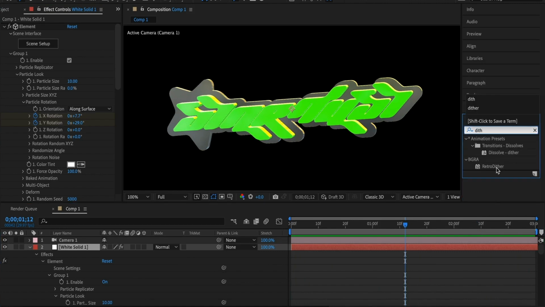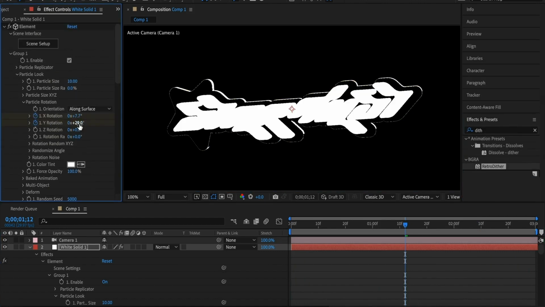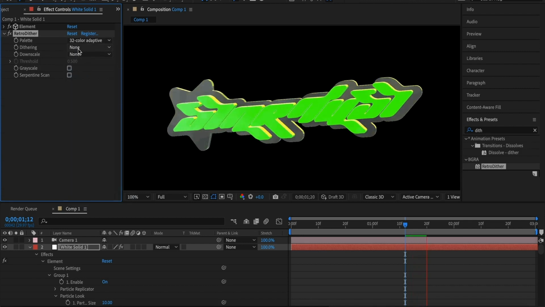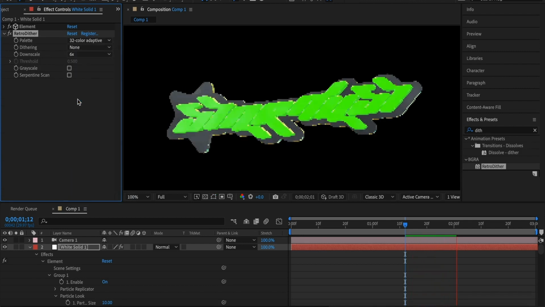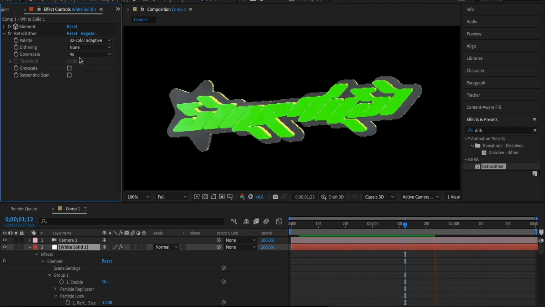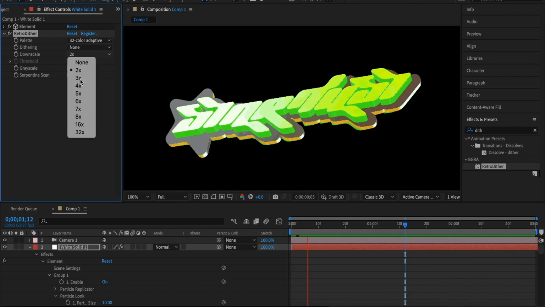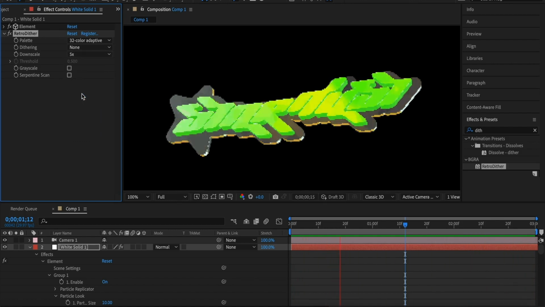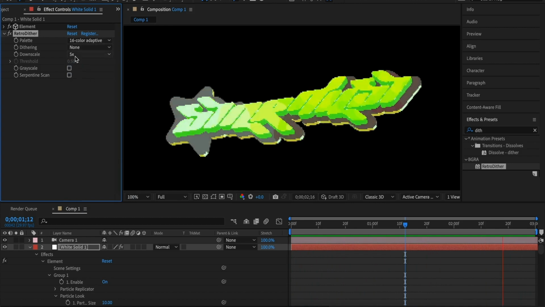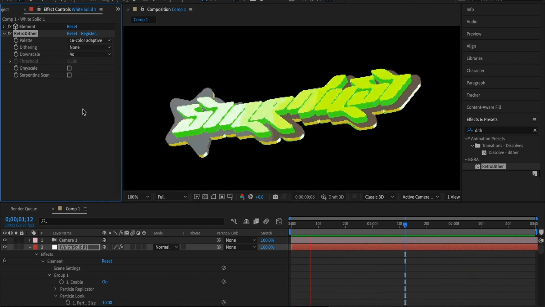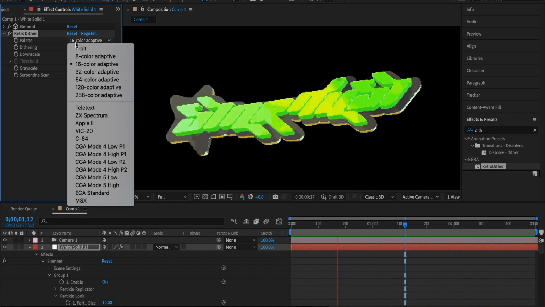So another thing that we might want to do is add a retro dither. And we can just go ahead and change that to like 32-bit. Maybe we can change this to like 6% downscale. Might be a little too much, maybe 2 or 4. This retro dither gives it a PlayStation 2 or original Xbox kind of look, Sega Dreamcast kind of look. So that is a really fun plugin.